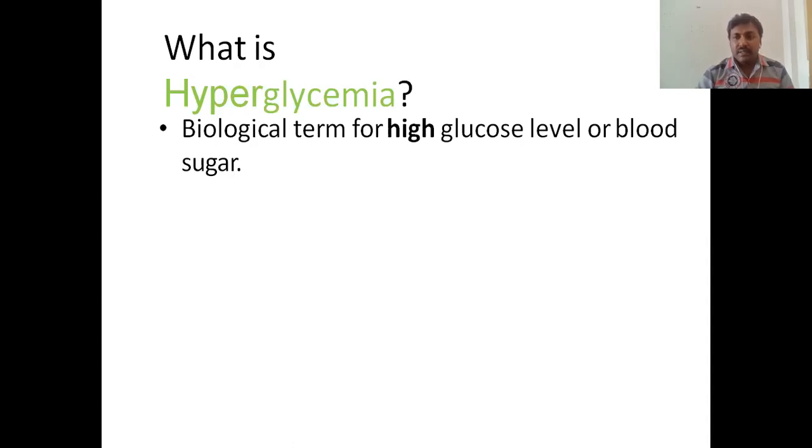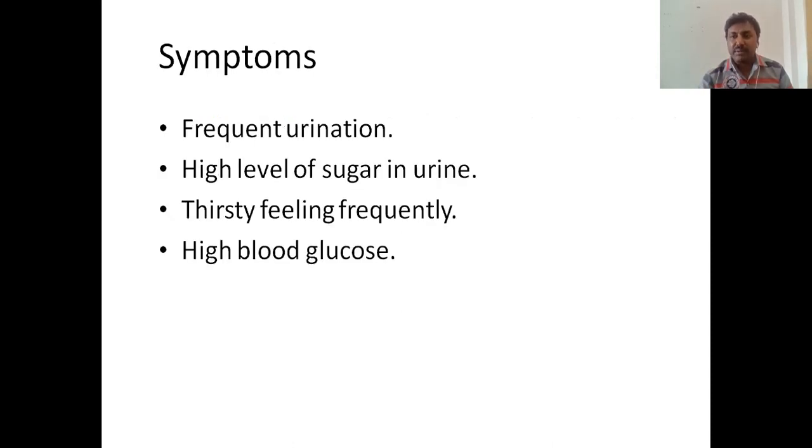Fine. You already heard about hyperglycemia. When the glucose level increases in the body, we call it hyperglycemia, that is, more than 150 mg per deciliter, 160, 180, 200, 250. If it is there, we can consider it as hyperglycemia.